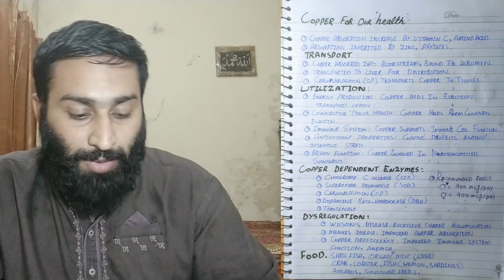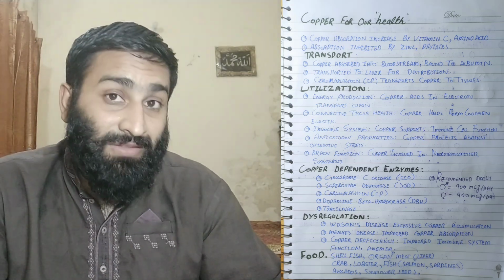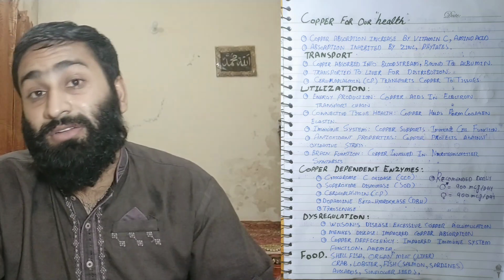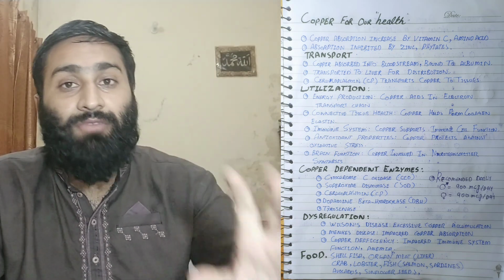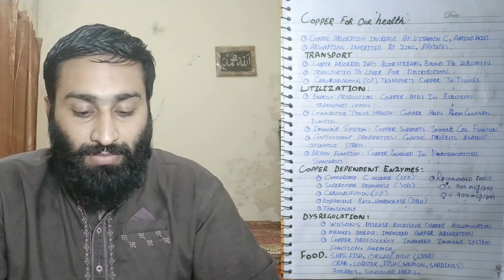So copper is very important for neurotransmitter synthesis. Whenever more neurotransmitter is synthesized, basically the neurotransmitter will work to increase the impulse.